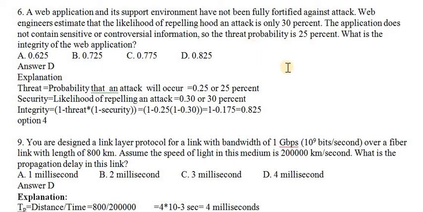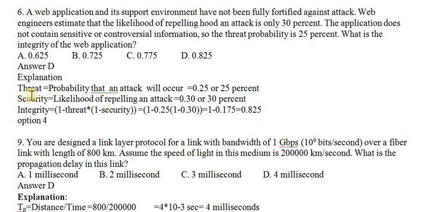Then the web engineer estimates that the likelihood of repelling an attack is only 30%, which means we can counter the attack only 30% of the time. The application does not contain sensitive or controversial information, so the threat probability is 25%. Then what is the integrity of the web application? That means how much percentage of data is secure and without any attack, that is integrity.